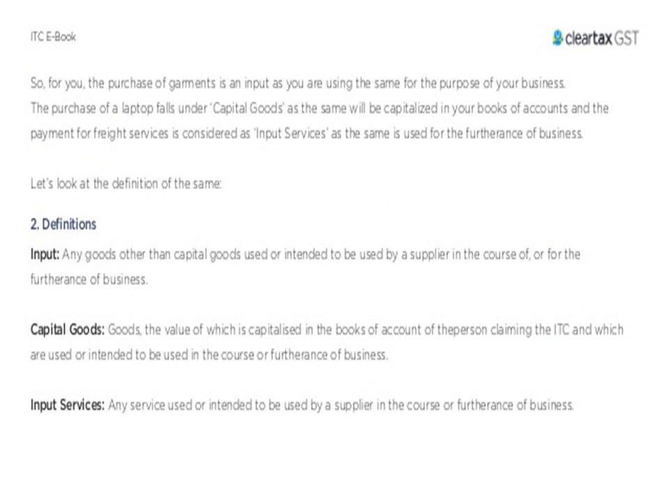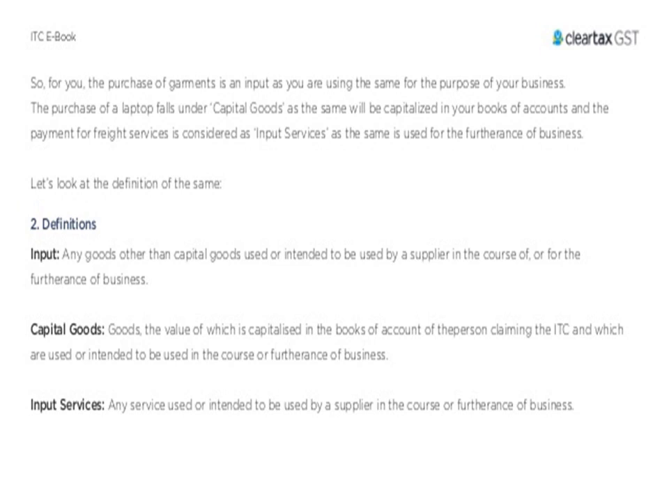For you, the purchase of garments is an input as you are using it for the purpose of your business. You have also purchased a laptop for entering your information related to your business, that is a capital good, as the same will be capitalized in your books of accounts. The payment for freight service is considered an input service, as it is used for the furtherance of your business, like the laptop you are using for the sake of your business only. That's why you are adding that in your input services.